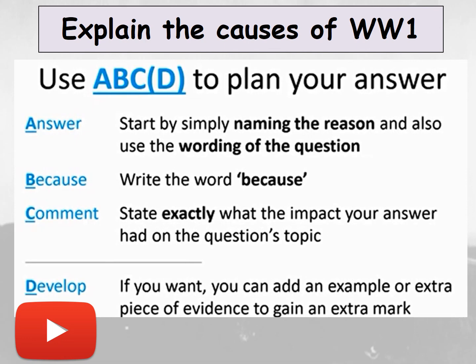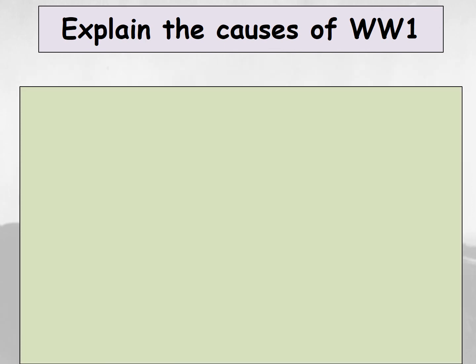The B just stands for the word because, so you write the word because, and then the C stands for comment, so you state exactly what impact your answer had on the question topic. The D there is an option, develop. If you want, you can add an example or extra piece of evidence to gain an extra mark. The YouTube symbol there has a link to answering this question in a bit more detail as well.